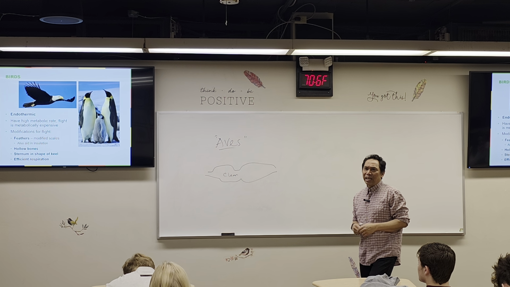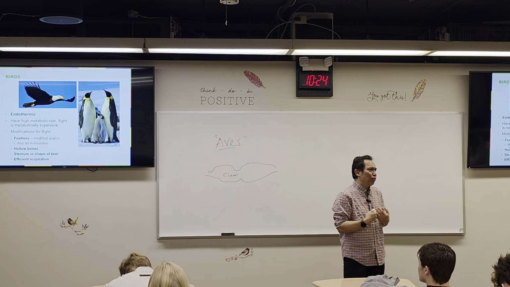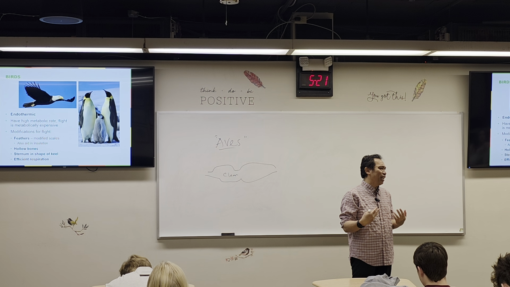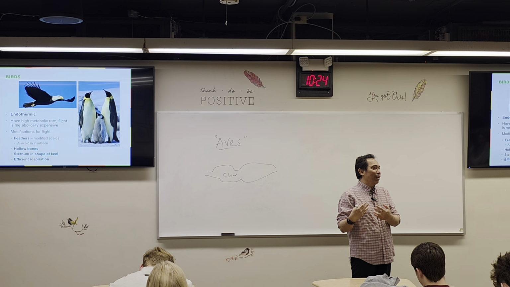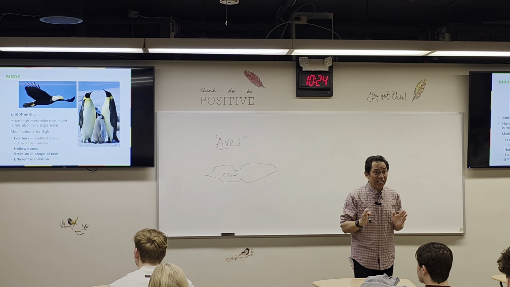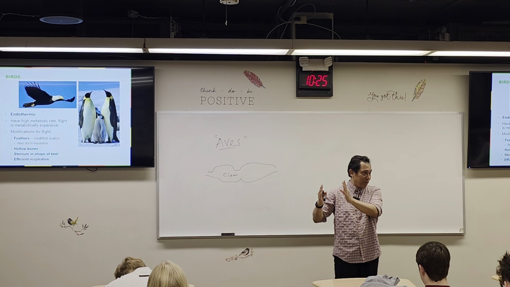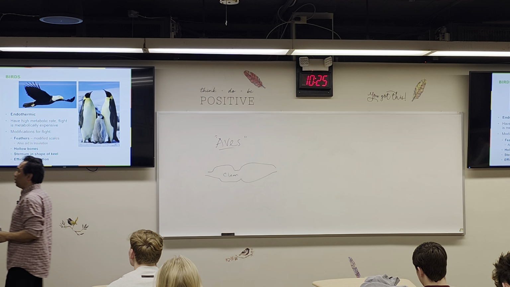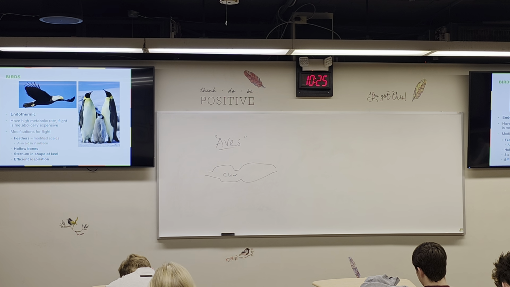Just like us, we have to control our temperature strictly within maybe 95 to 99. If it is less than 95, we have a problem. If it is over 99, 100, 102, 103, we also have a problem. That's strict endothermic. But birds sometimes still kind of follow the environmental temperature. They are still considered endothermic because they have the ability to control their temperature within a certain range. That's what endothermic means.